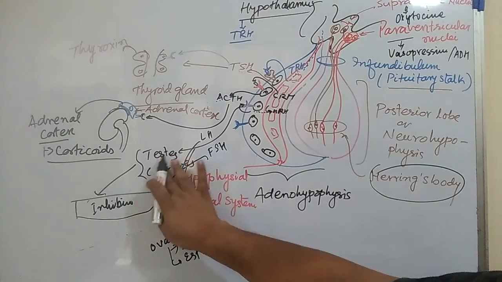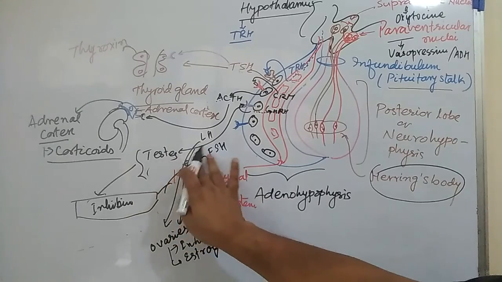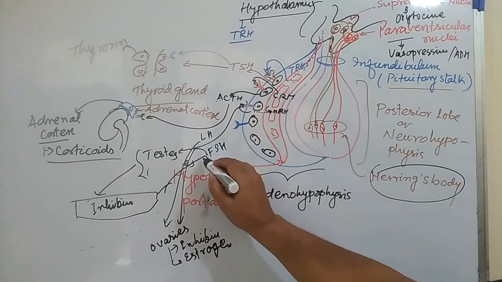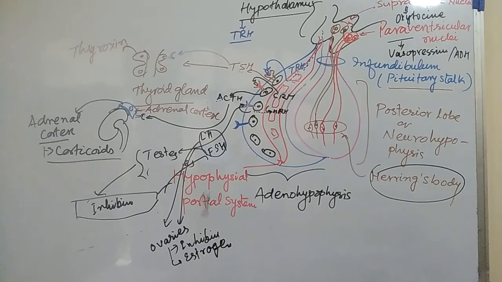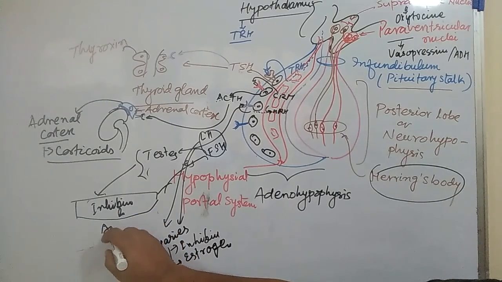Both will act on testis and ovaries, and release inhibin and estrogen. Means FSH and LH will act on testis to release inhibin hormone and androgen.